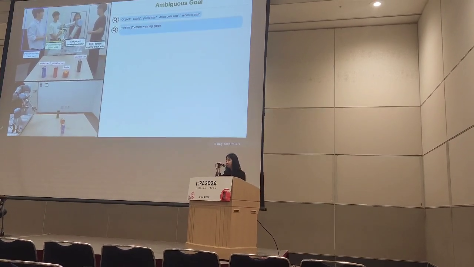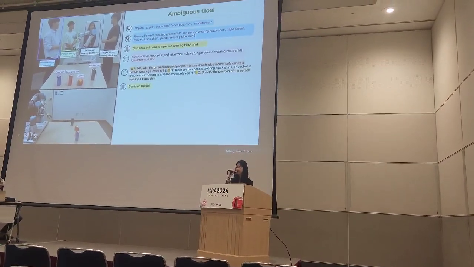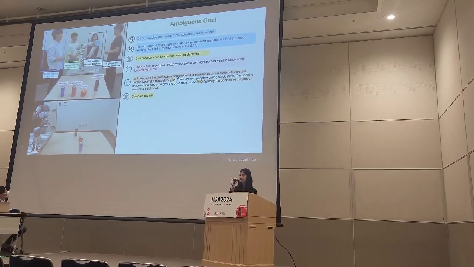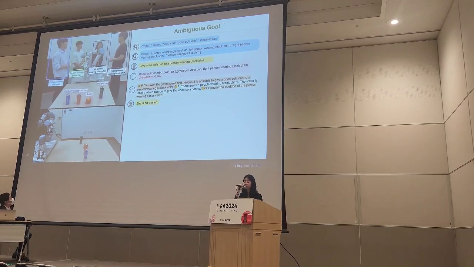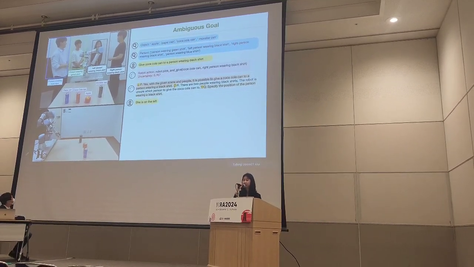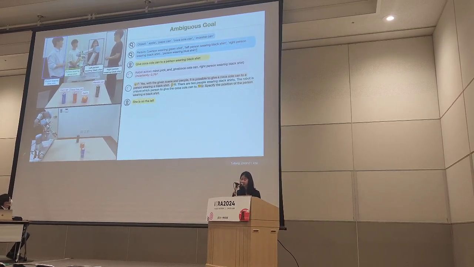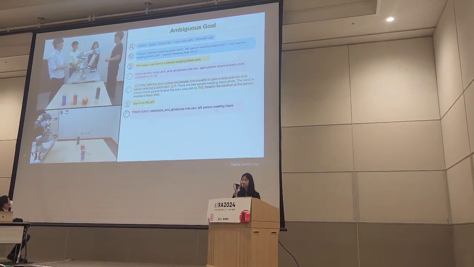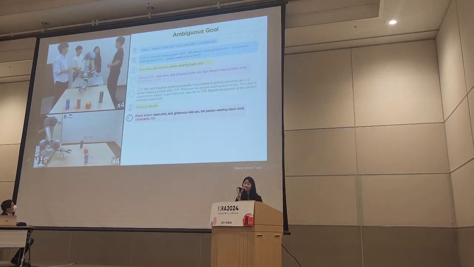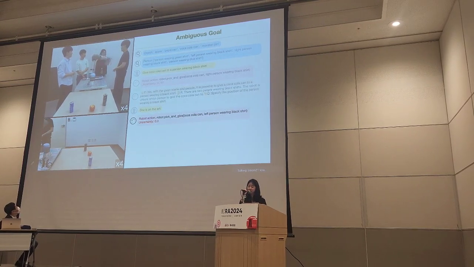And we have also demonstrated the proposed method in a real-world handover scenario. We first gave an ambiguous goal, like give a Coca-Cola can to a person wearing a black shirt. But as you see, there are two people wearing a black shirt in the scene. So in this case, the uncertainty gets higher than the threshold and the robot asks the user to specify the position of the person wearing a black shirt. We told the robot that she's on the left. After that, the uncertainty drops below the threshold and the robot successfully grabs the Coca-Cola can and gives it to the person wearing a black shirt on the left.